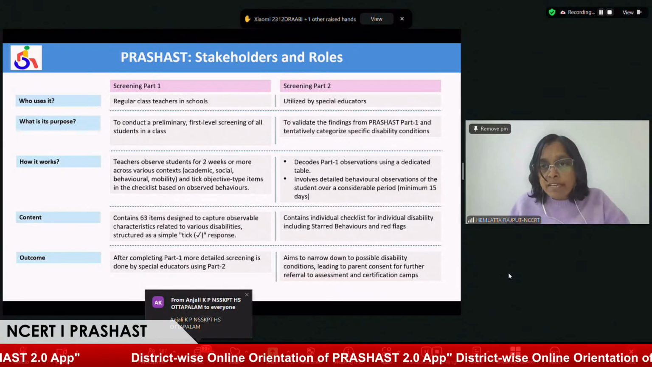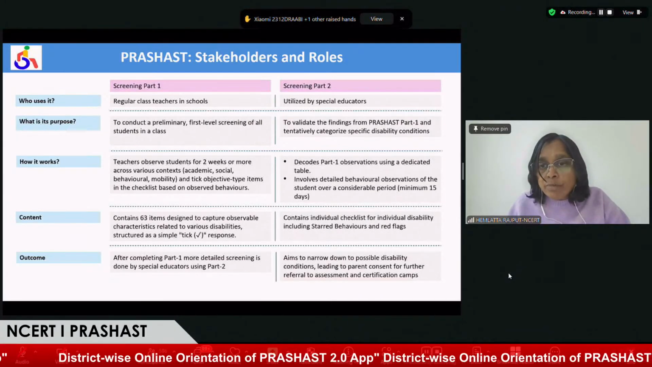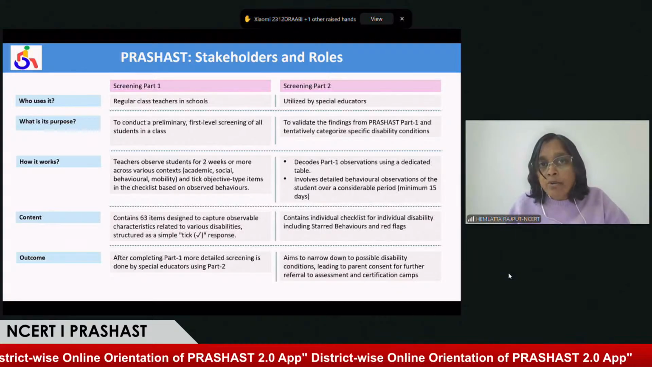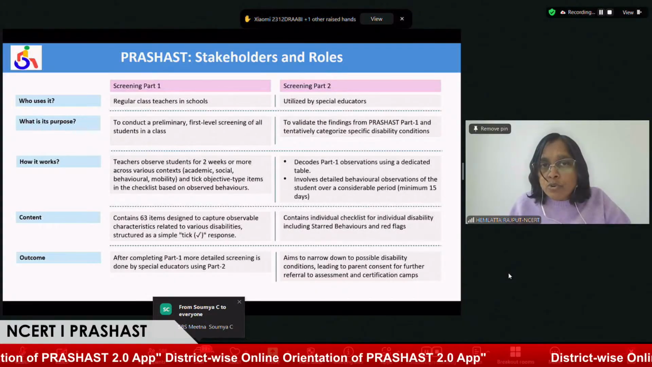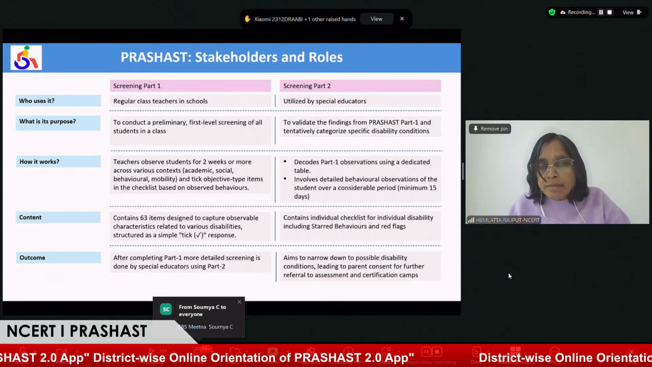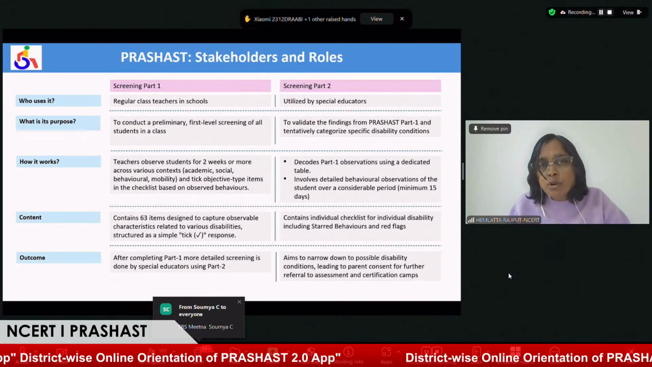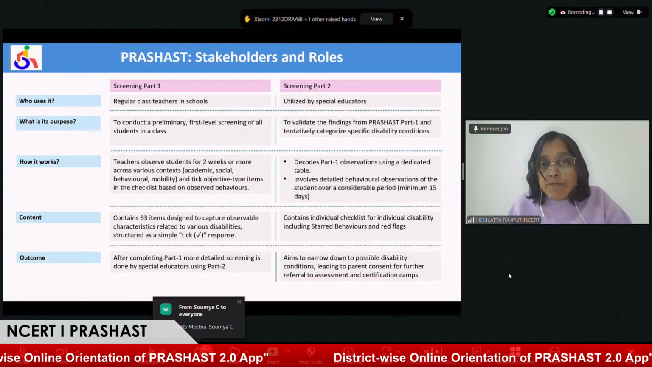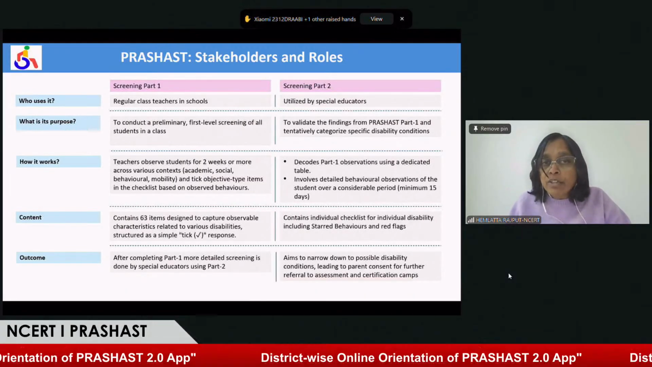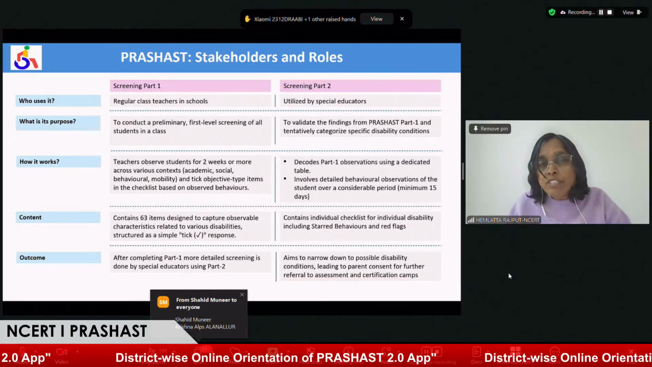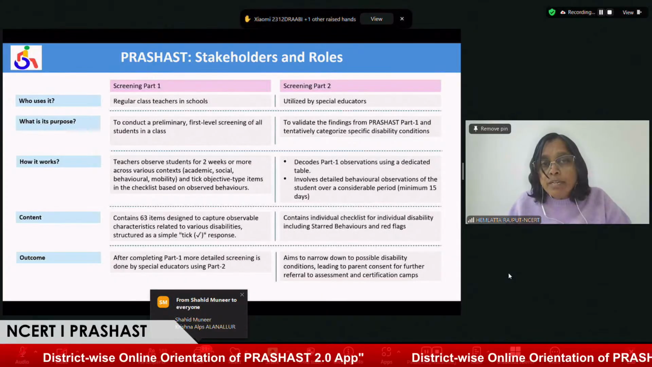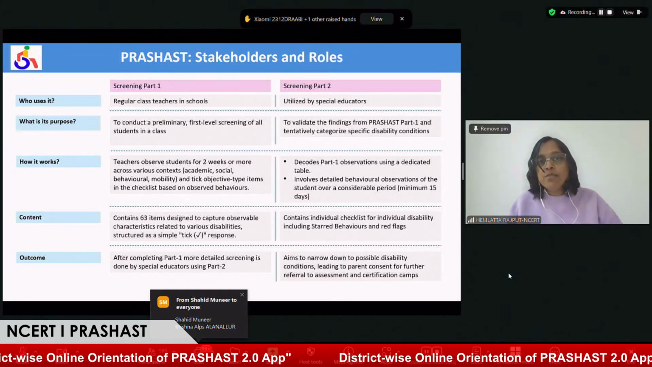Specifically, a special right is given to the special educator. If they find that the part 1 screening has a mismatch with the children's behavior, then you can edit it also. If you want to add some more disability symptoms, you can add them also. If you want to add an observation for the child as a special educator, you can add that also. So the major responsibility for part 2, which is an in-depth screening, needs to be done by the special educator. Thank you, ma'am.